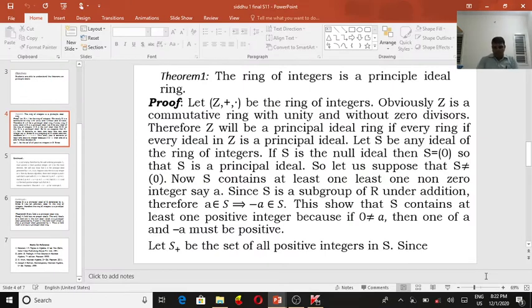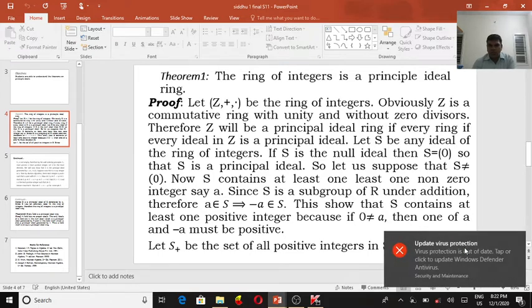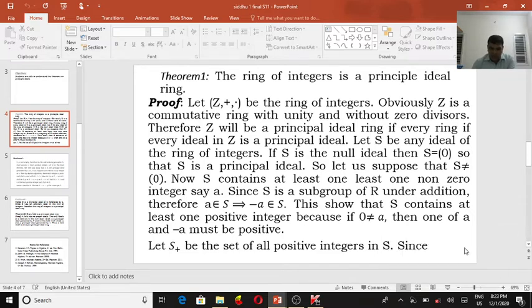Now, in this lesson 10, we are going to prove that the ring of integers is a principal ideal ring. In the proof, take Z under addition and multiplication. Obviously, Z is a commutative ring with unity without a zero divisor.